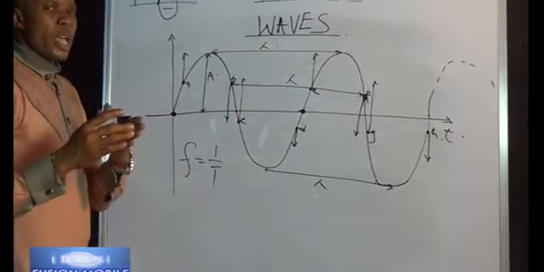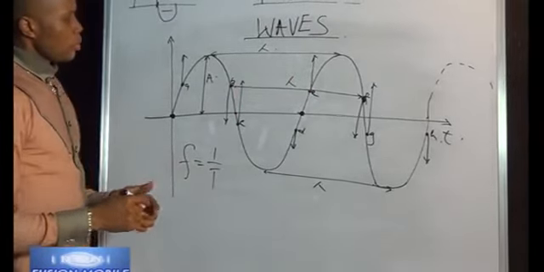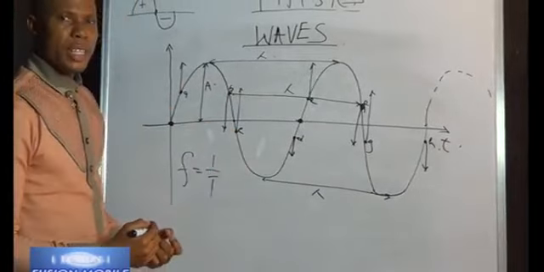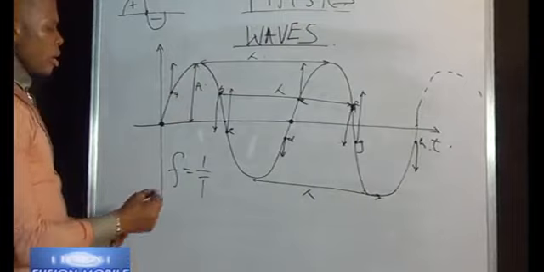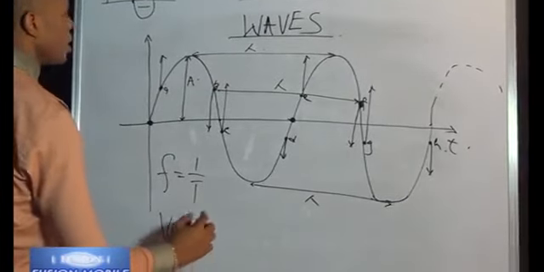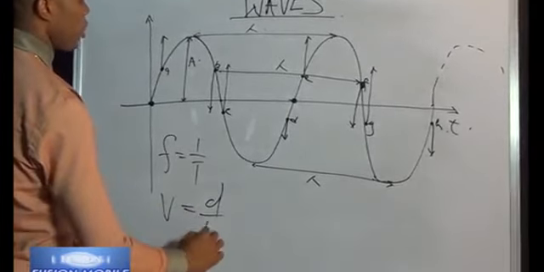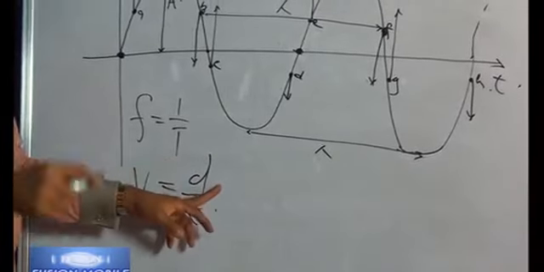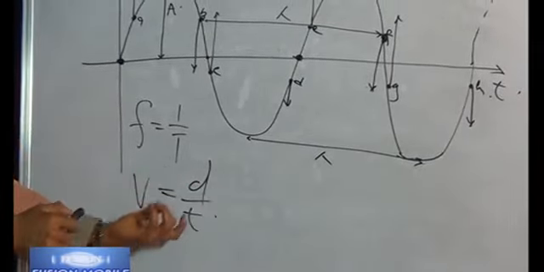Now from there we'll come down to wave speed. Just as we handled in motion, we'll say that speed is the distance all over time. The same thing here. Wave speed V is equal to the distance covered by the wave all over time. I know you may be saying that is not what is in my textbook, but let's see what goes on.